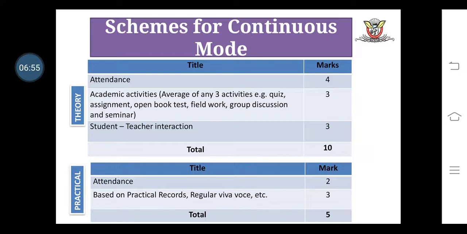Next one is the open book test. We give questions to the student and also provide books, and on the basis of those books they solve the questions. Field works are related to any field, for example plantations and other things, and social work comes under the category of field works.